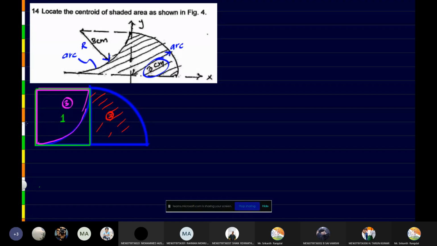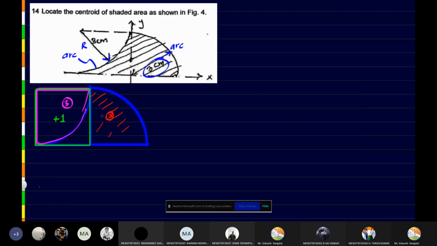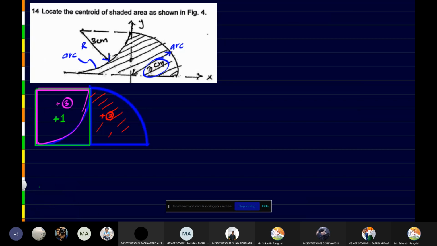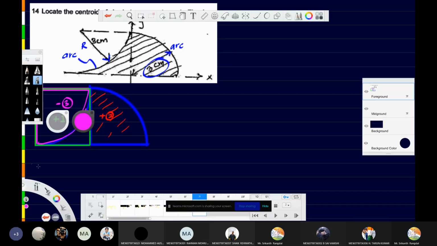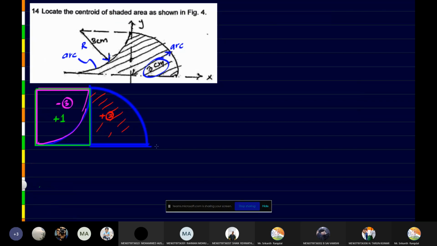So this square has to be added. What about this? This is also added. And then this one, the quarter circle located here, this has to be subtracted from our diagram. So once again, one more thing is that the axes have also been given to us. So here we have the x-axis, and here we have the y-axis.